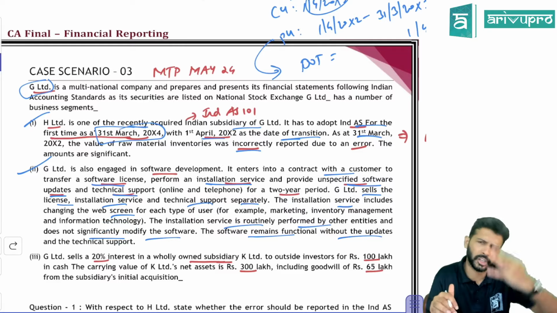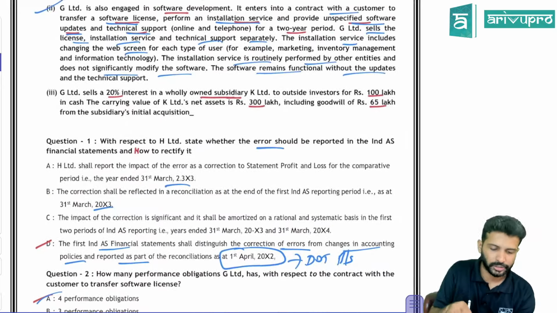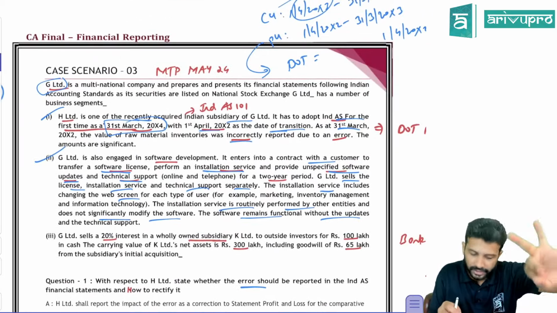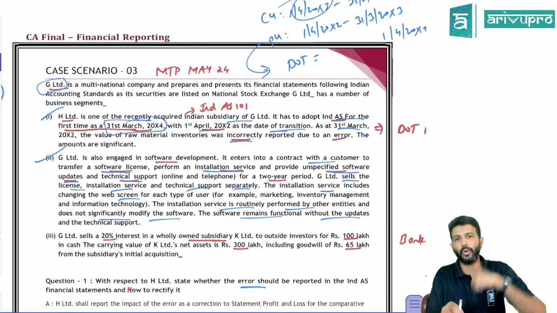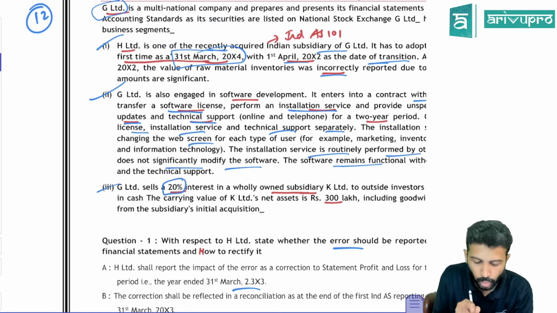So how many performance obligations? There are 4 performance obligations in this particular case study. License is one, installation is another one, updates is another one, and technical support. Those are the 4 different performance obligations. That's what they asked.